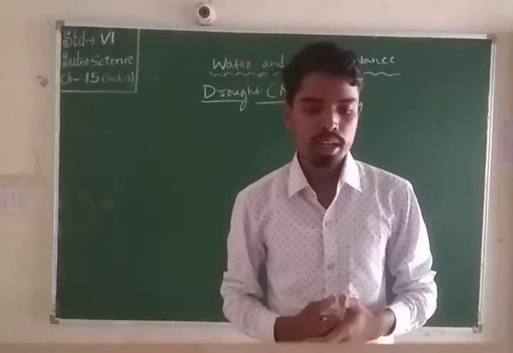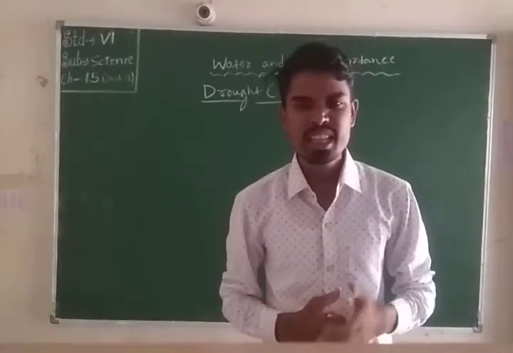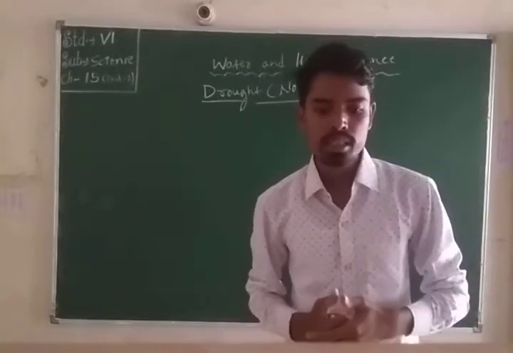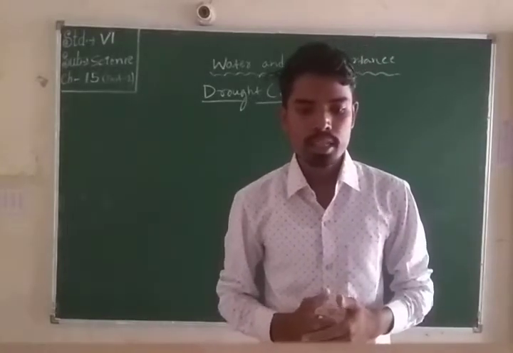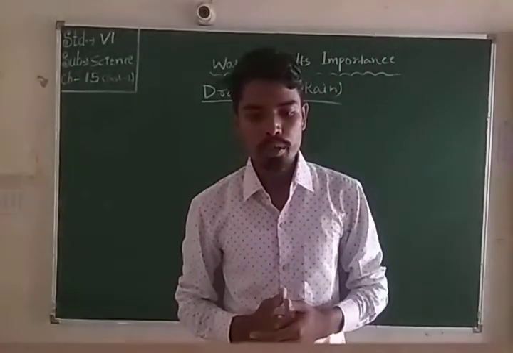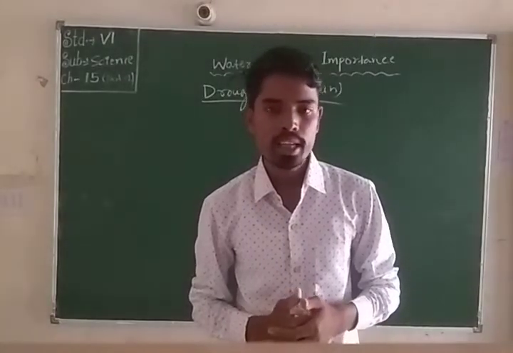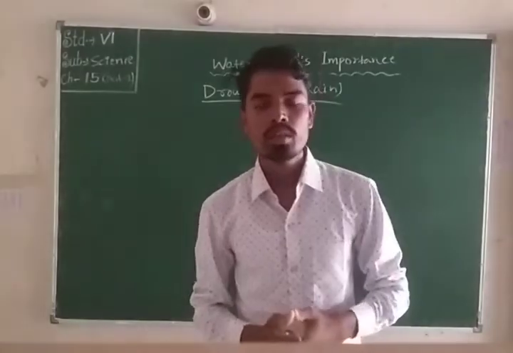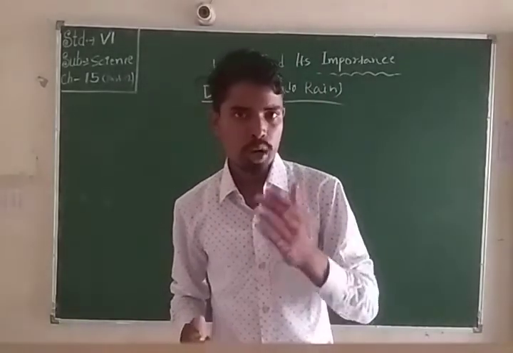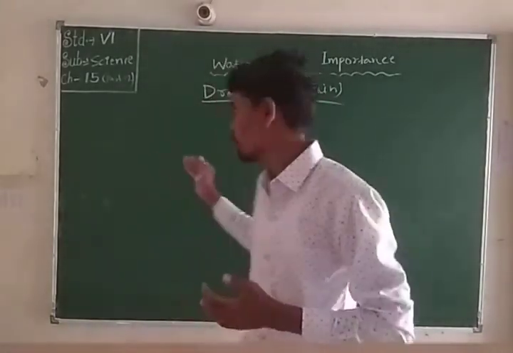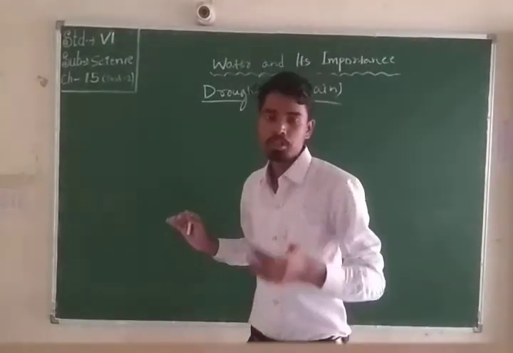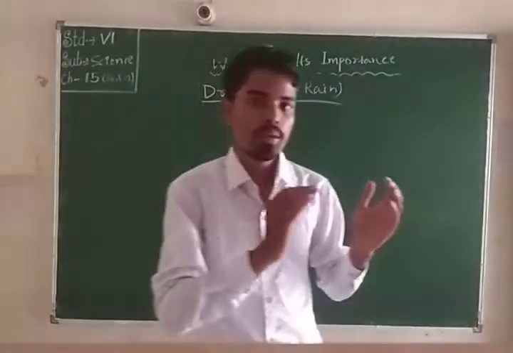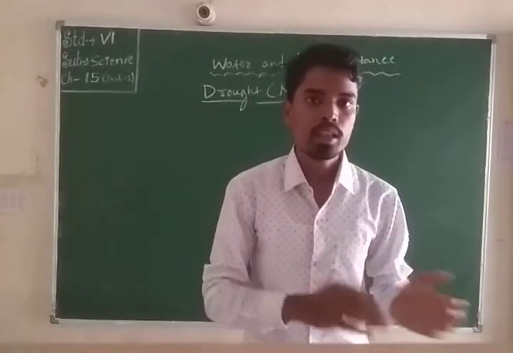Okay, students, the economic stability of the region is affected, and second, people become weak, physically and also psychologically. What will happen when drought occurs, and what is the impact on people and plants?